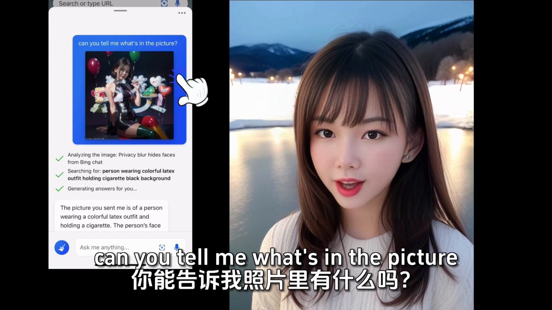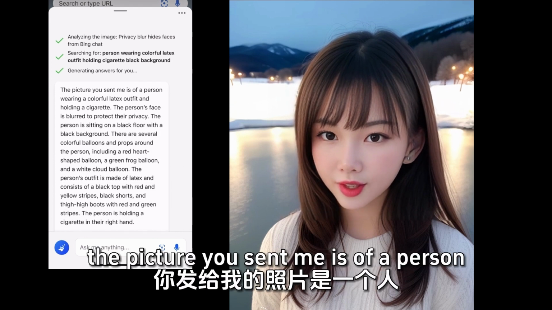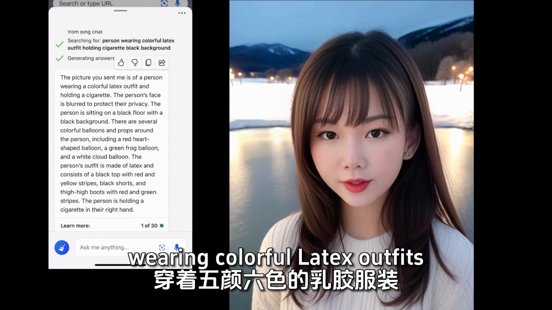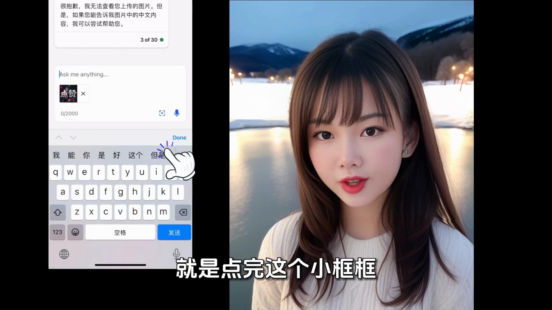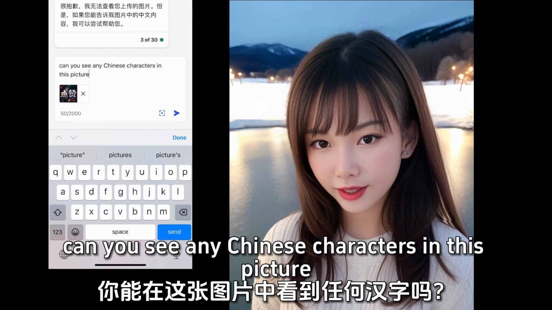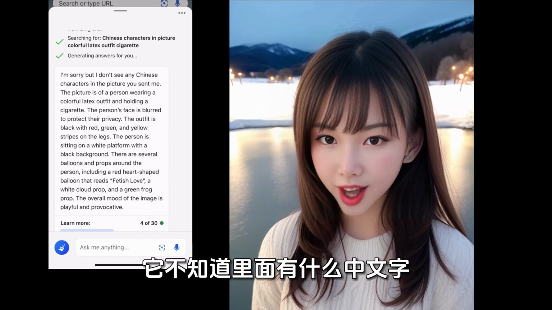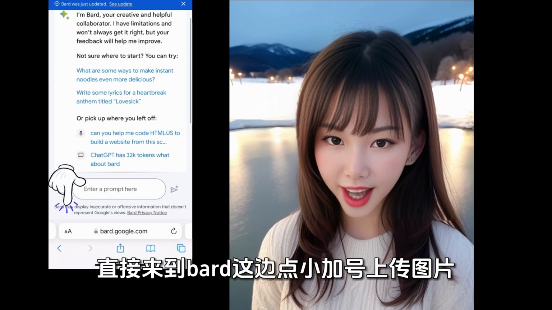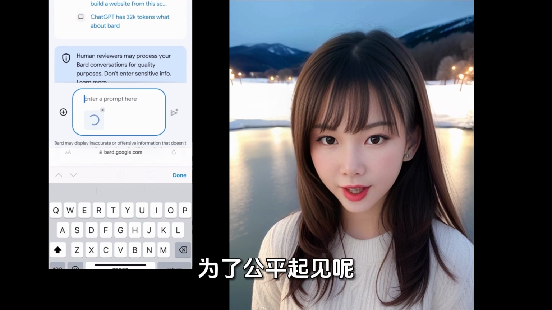Well, I thought about it first, after all Pika Labs is free. Wow, now Bing can also upload images. I uploaded this like image and asked it, can you tell me what's in the picture, and it started telling me. It says, the picture you sent me is of a person wearing a colorful latex outfit. Oh, that's right, just click on this small box and upload the picture. Then I asked it, can you see any Chinese characters in this picture? Oh, it seems that it cannot read them. It does not know what Chinese characters are inside.